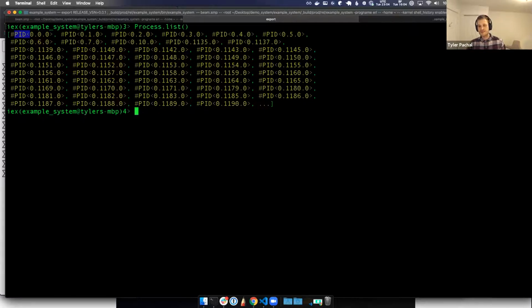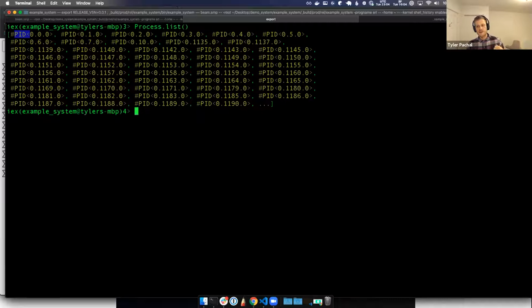It's a unique identifier for a given process. Of course, it makes sense that each process would have some sort of ID, but it's also important not just for our debugging, but for communicating between processes. If you've heard of an actor system for concurrency, as opposed to Go channels or Java threads, another school of thought for doing concurrent systems is using an actor system, where you have different actors and they send messages to each other. That's exactly what our Elixir processes are. You could just call them actors instead. They run completely in isolation, like we've discussed before, and the only way they can communicate is by sending messages back and forth to each other.